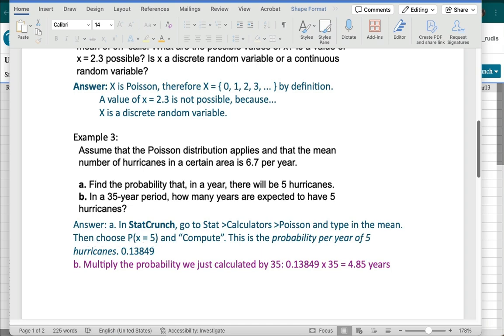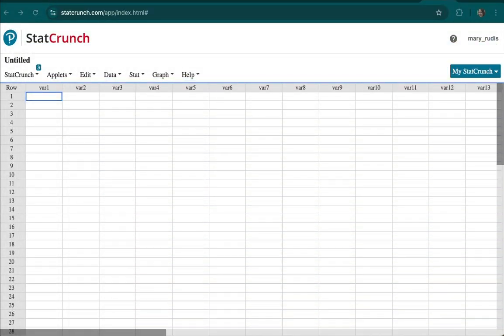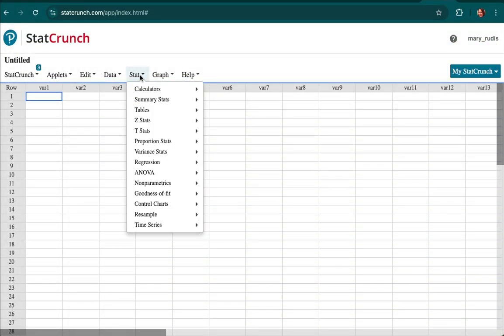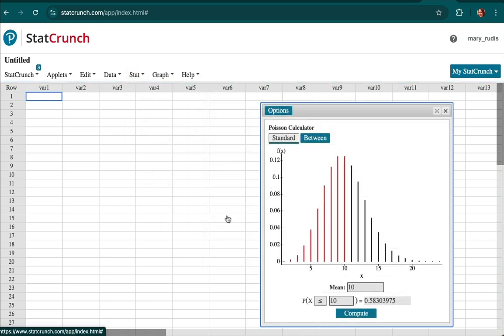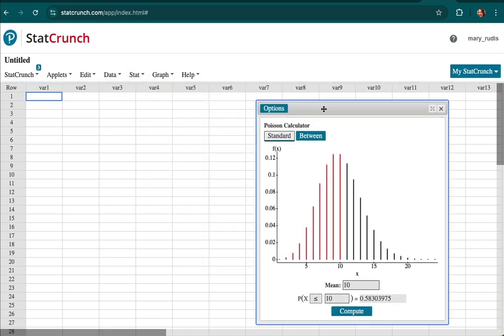So I want to show you, for just this one example, what that actually looks like. So if we go to Stat, Calculators, Poisson, here we are.